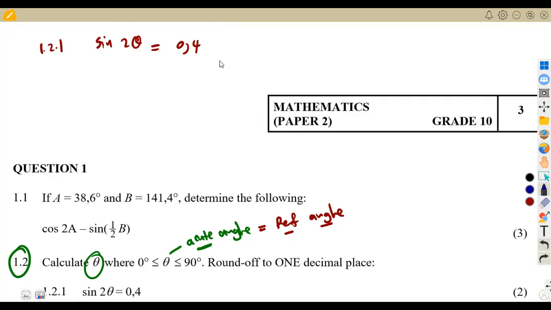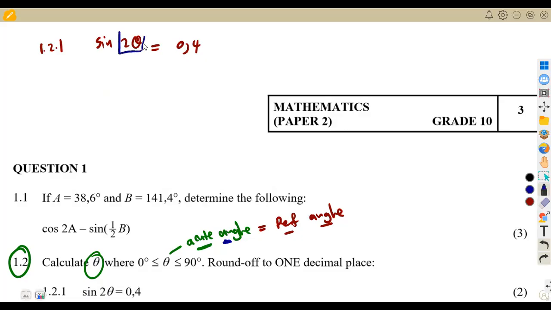But because it is an acute angle in your syllabus, because you work with acute angles, you're just going to take the reference angle as it is that you're going to obtain, which is the 2 theta, the angle.